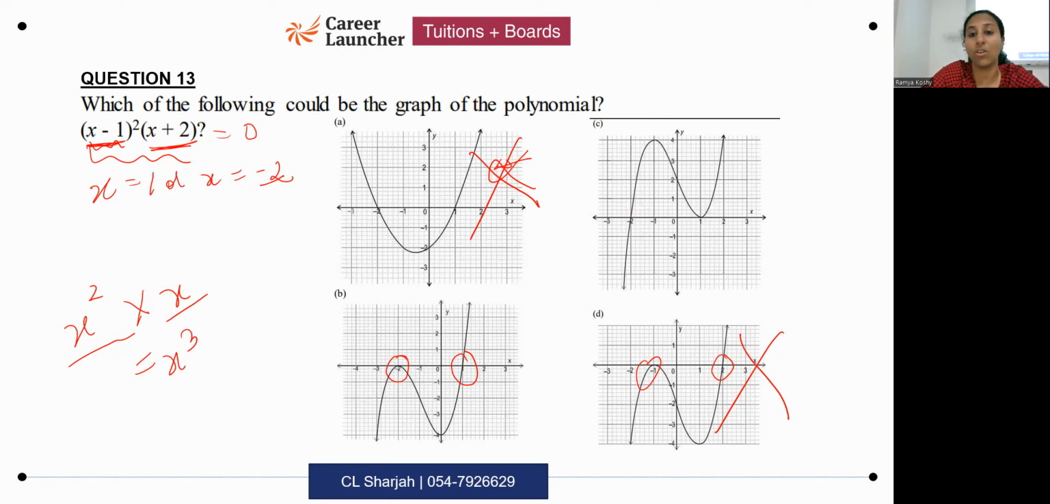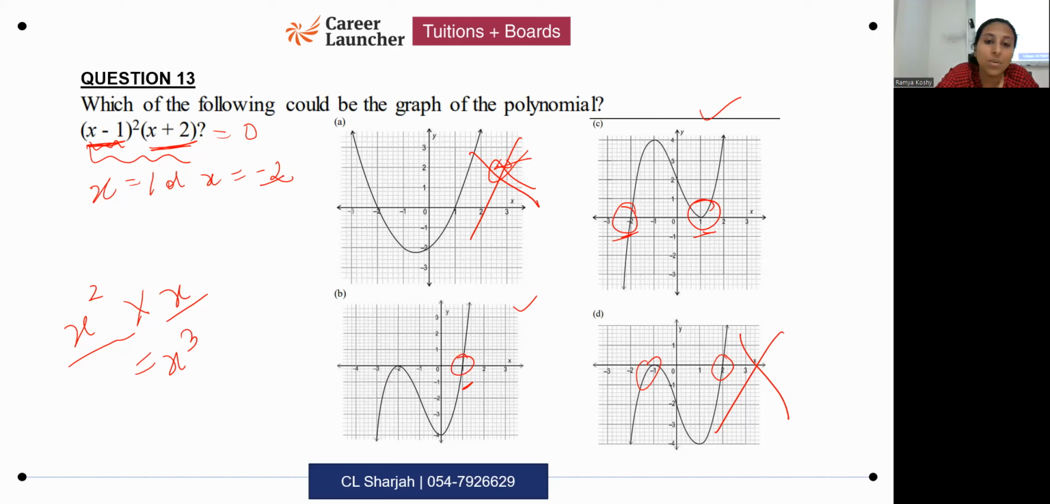Now you need to use your logic and tell me which of these could be the answer. Why? Explain. Both of them have the same zeros. When you look at the graph, the zeros are the same. Here also I have -2 as a zero and 1 as a zero. Here also I have -2 as a zero, 1 as a zero. This is called touching the graph. This is called crossing the graph. This is touching. This is crossing.